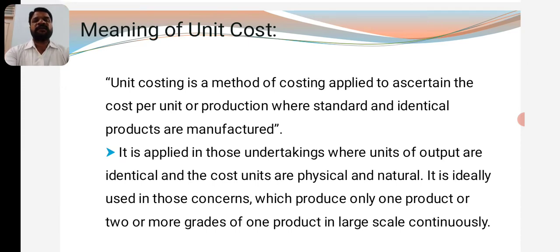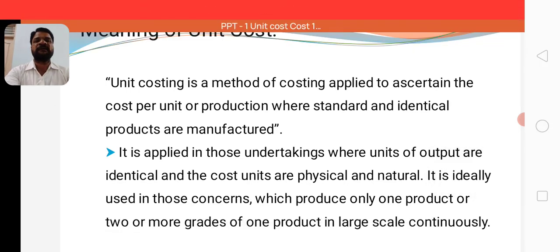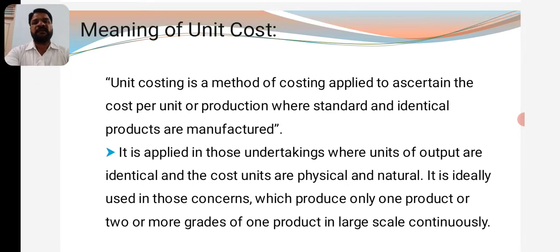As far as the meaning of unit cost is concerned, unit costing is a method of costing applied to ascertain the cost per unit of output or production where standard and identical products are manufactured. It means the cost per unit of output can be ascertained by taking into consideration all the direct and indirect costs of the manufacture. It may be direct materials, indirect materials, direct labor, fixed overheads, and variable overheads.